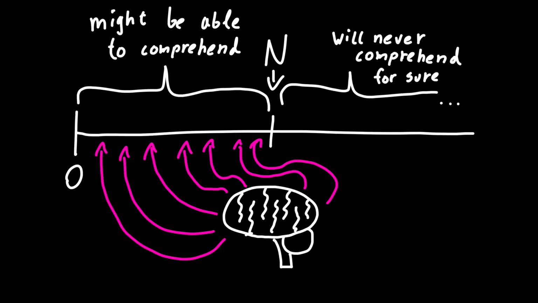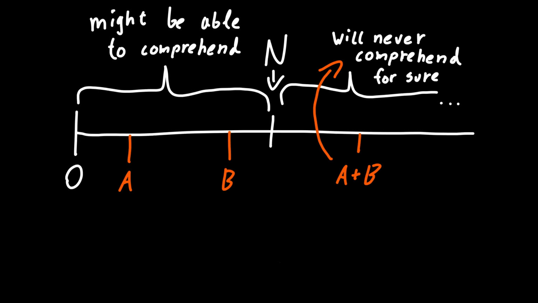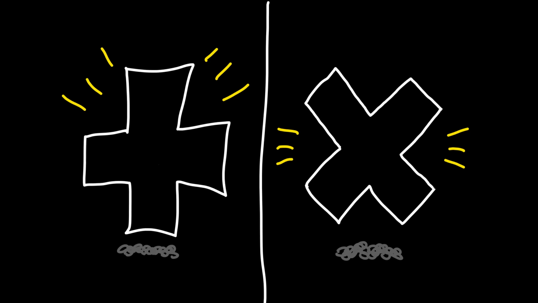I mentioned previously that as a consequence of our finite nature, there is some largest number that a human is able to experience. Let's choose n to be this number. This implies that if we have two numbers a and b such that the sum a plus b is greater than n, we would not be able to comprehend the number a plus b by the definition of n. Therefore, the restriction I put on addition is actually not a restriction at all, just a natural consequence of the ideal we started with. Any actual addition we want to do will always be with numbers that are comprehensible with a sum that is also a number that we can comprehend. And the same argument holds for multiplication too, of course.